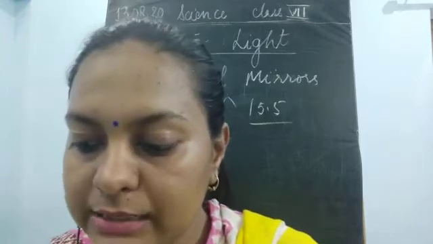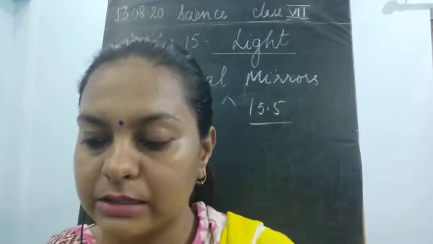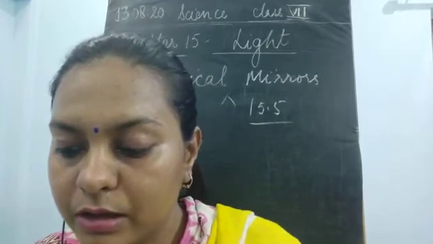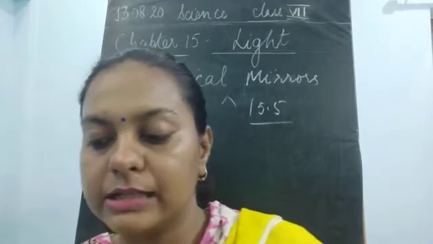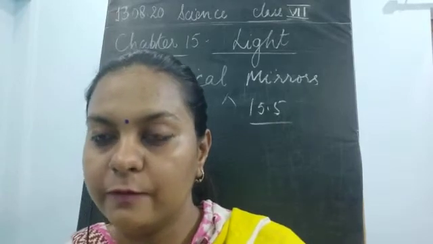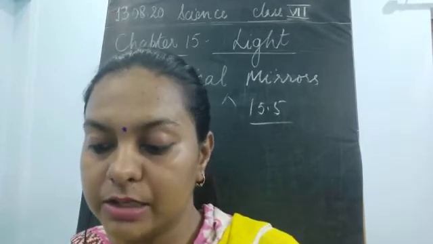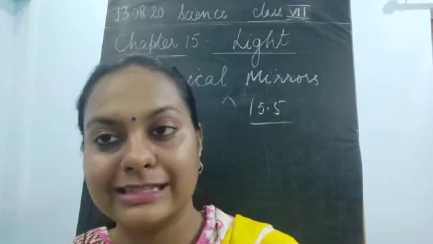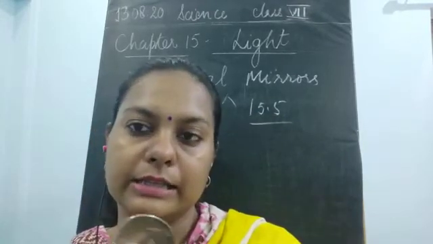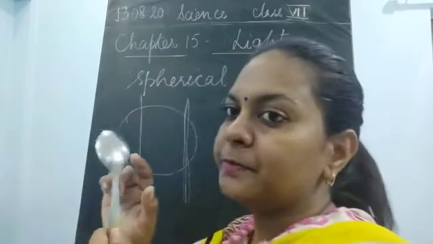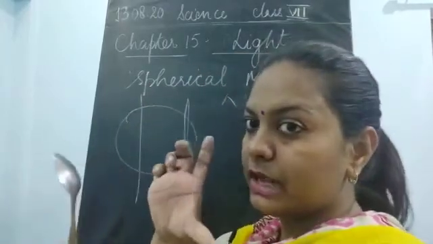Now, next thing, what is happening here? I'll just read it out from your book. Look at your image using the inner side of the spoon. This time you may find that your image is erect and it is larger in size. At the back side of the spoon, the image is larger in size. If I am looking here at the back side, I could see my image, but it is larger in size.